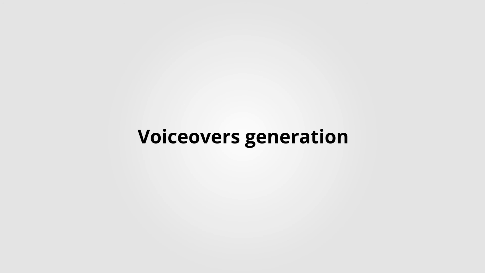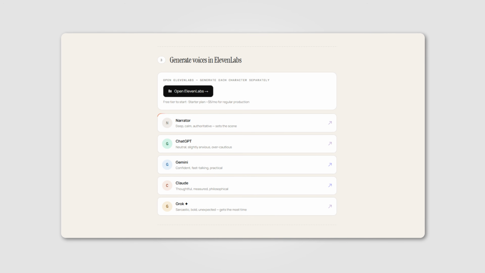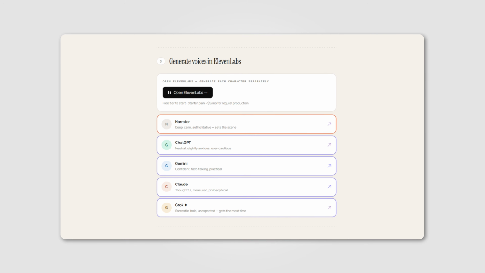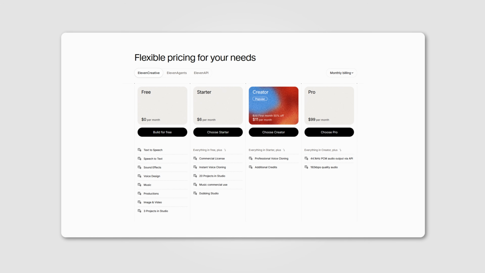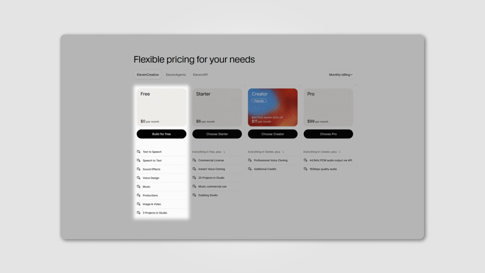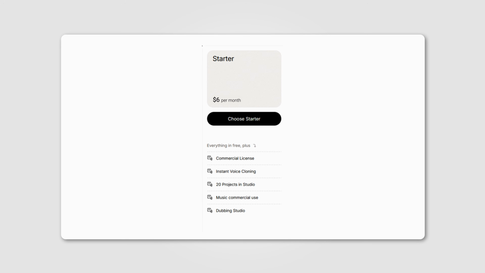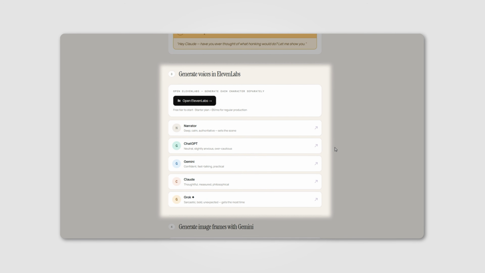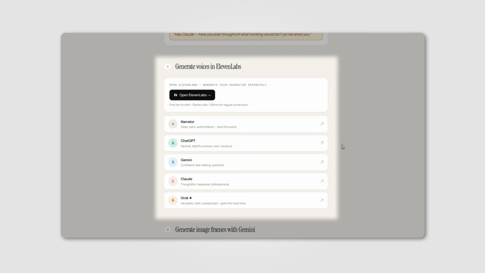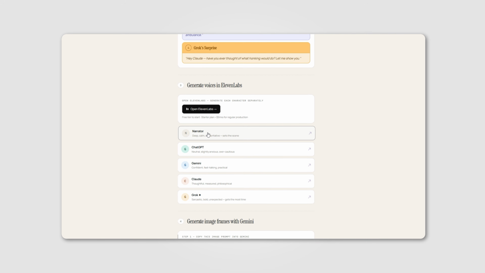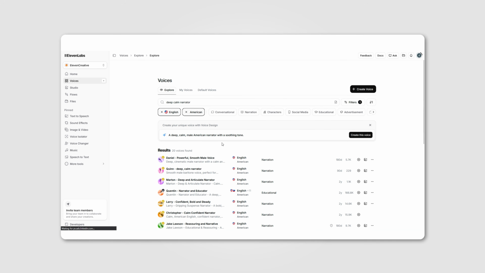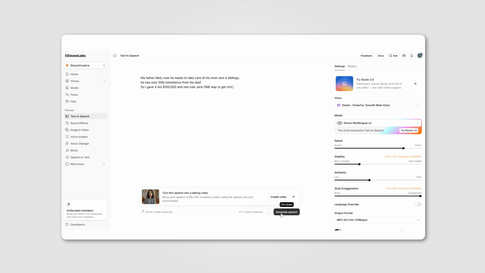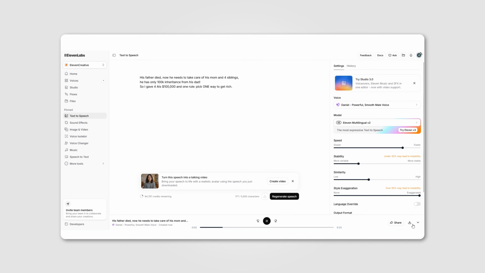Now voiceovers. You need 5 different voices, 1 narrator, and 4 AI characters. Use 11 Labs. Sign up, you'll get free tier to start, but for regular production, you'll need the starter plan for approximately $6 per month. We've prepared voice recommendations for every character in your script. Inside our guide, you'll find a special link for each one. Just click it, and 11 Labs will open with the voice filters already applied. Generate each AI character separately, and save it.